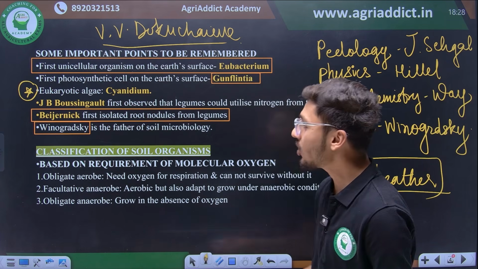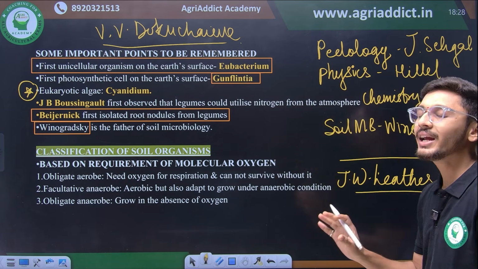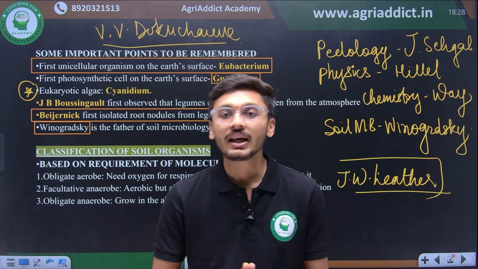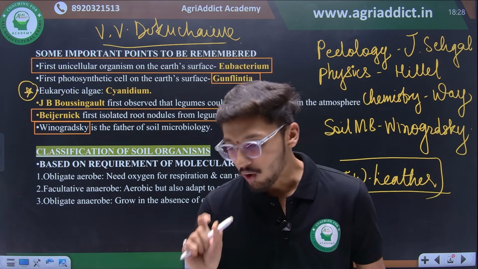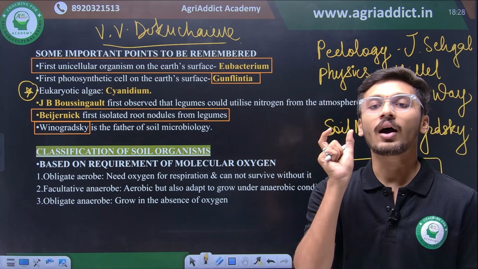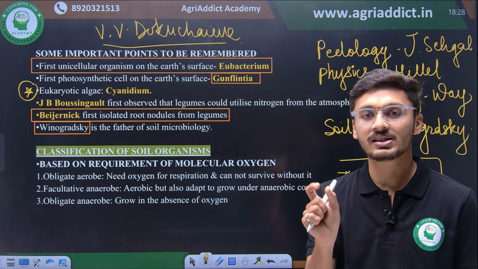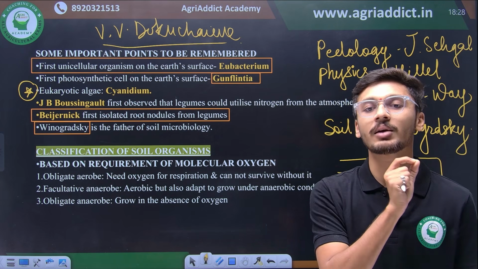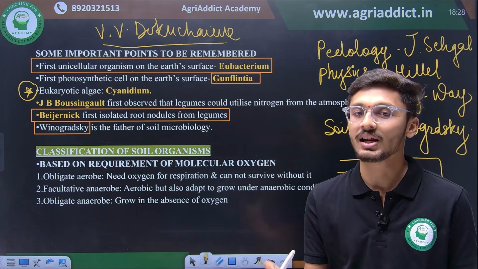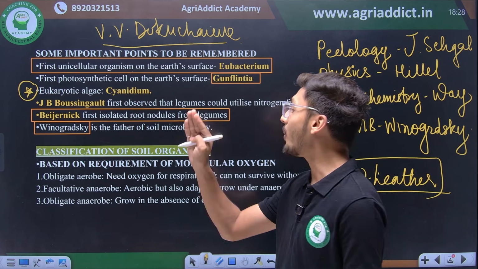So let's see what are obligate aerobes. Obligate aerobes are those organisms which need oxygen for respiration and cannot survive without it. Obligate there means strictly aerobic organisms, है ना? ऐसे organisms जिनका काम ऑक्सीजन के बिना हो ही नहीं सकता. They need oxygen for their mere survival. ऐसे organisms are known as obligate aerobes.